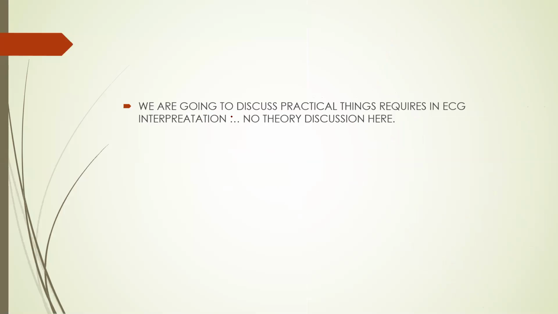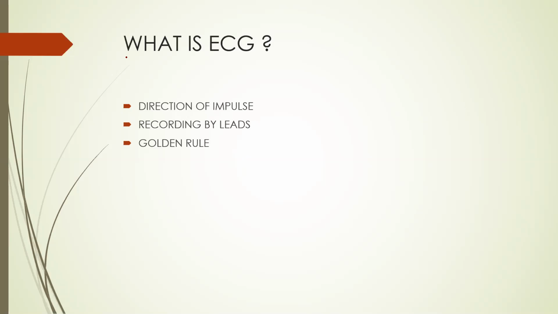Now we are going to discuss only practical things, no theoretical things like depolarization, various channels, sodium channel, potassium channel. For that we are going to take a different lecture for theoretical discussion. In that we will discuss. So practically, what is ECG? ECG has three important components for you to interpret.